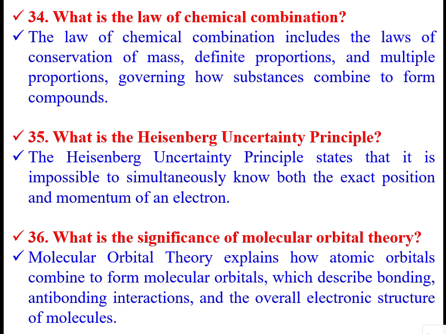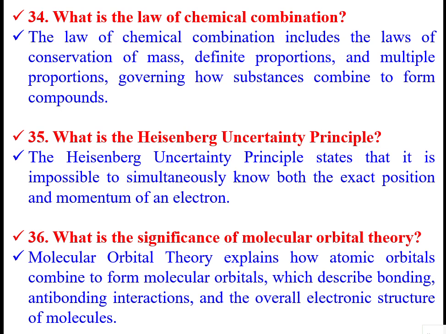Law of chemical combination. The law of chemical combination includes the laws of conservation of mass, definite proportions, and multiple proportions governing how substances combine to form compounds. The law of conservation of mass says mass cannot be created or destroyed.